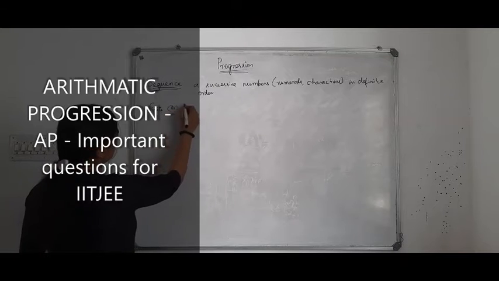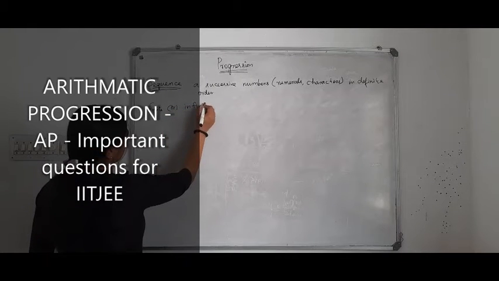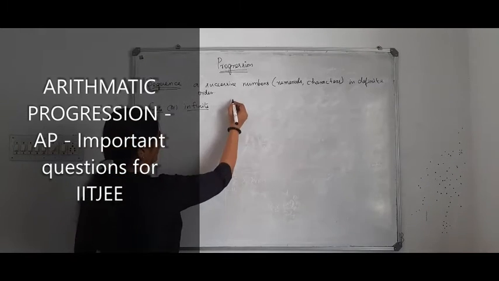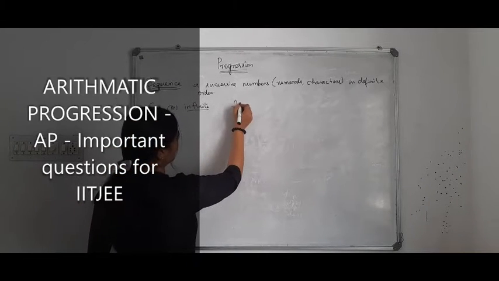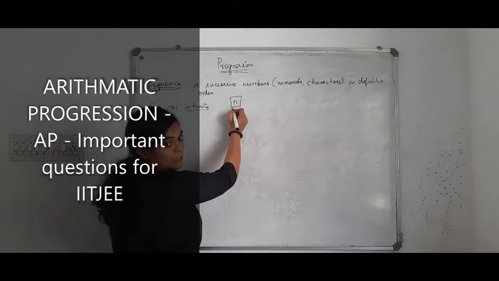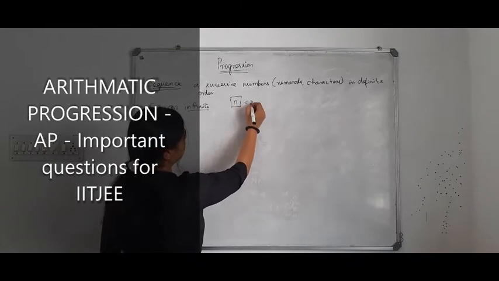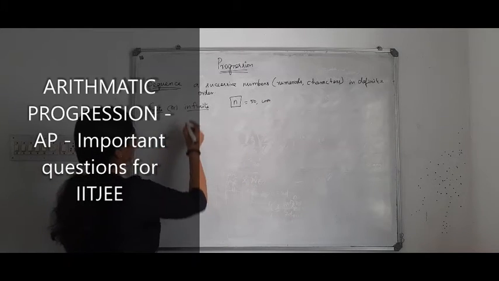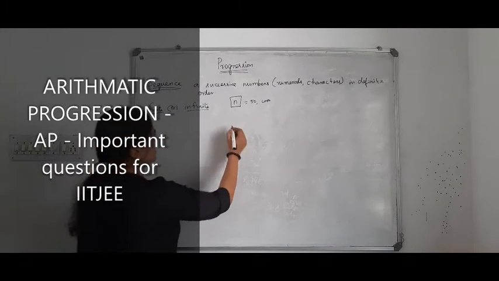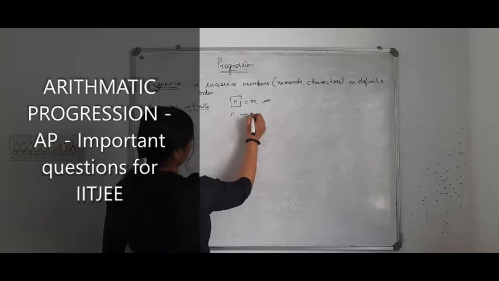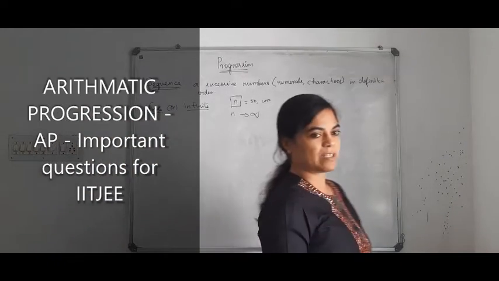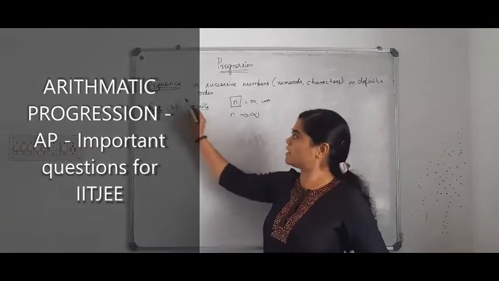That you know, right? What is finite? Something that is fixed. Suppose if you took n numbers, then n should be up to some value, 50 or 100, whatever it may be. This is finite. What is infinite? n tends to infinity. If there are infinite numbers, then we may say this is an infinite sequence.